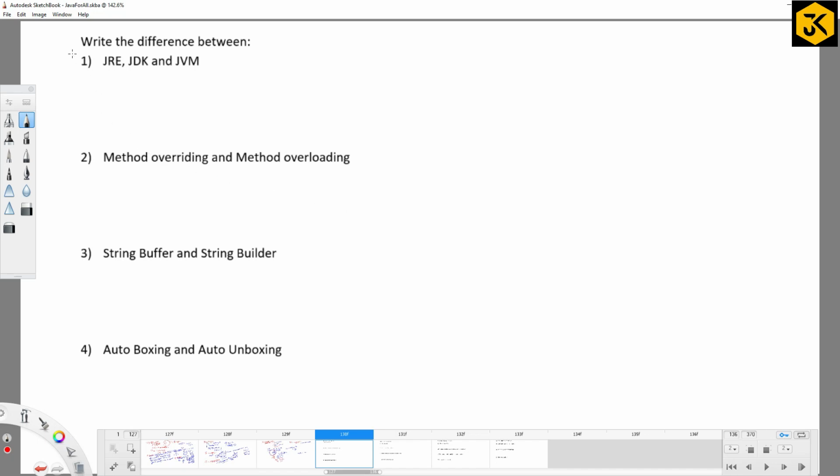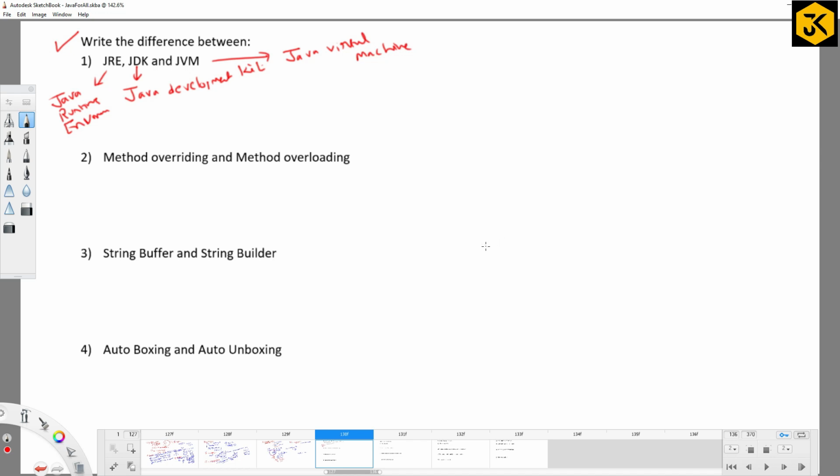The differences between all 15 questions, right? If you are going to take the first one, write the difference between JRE, JDK and JVM. JDK means Java Development Kit. JRE means Java Runtime Environment. JVM means, right? But the interviewer won't expect this one. They are expecting the actual concept, right?